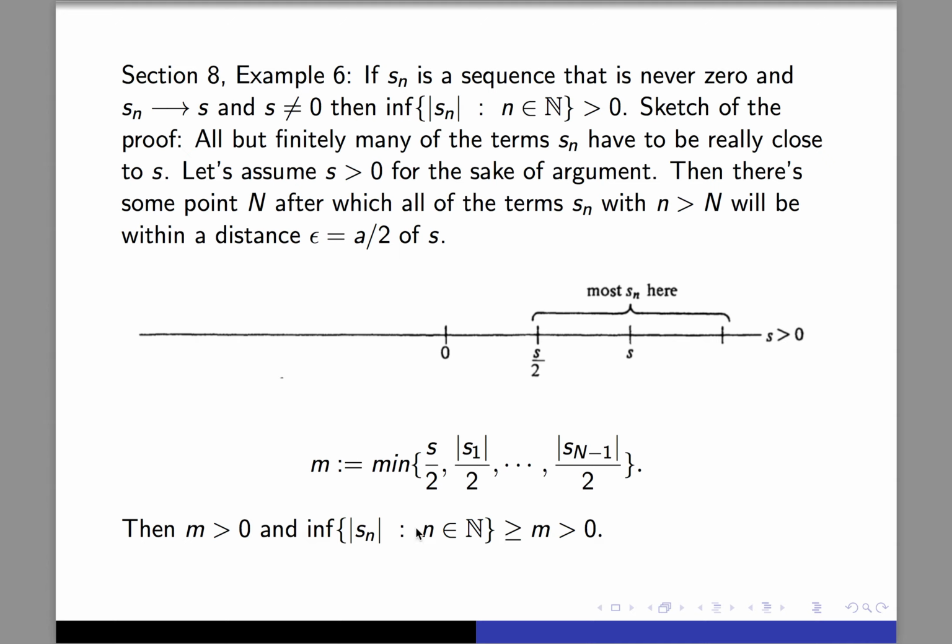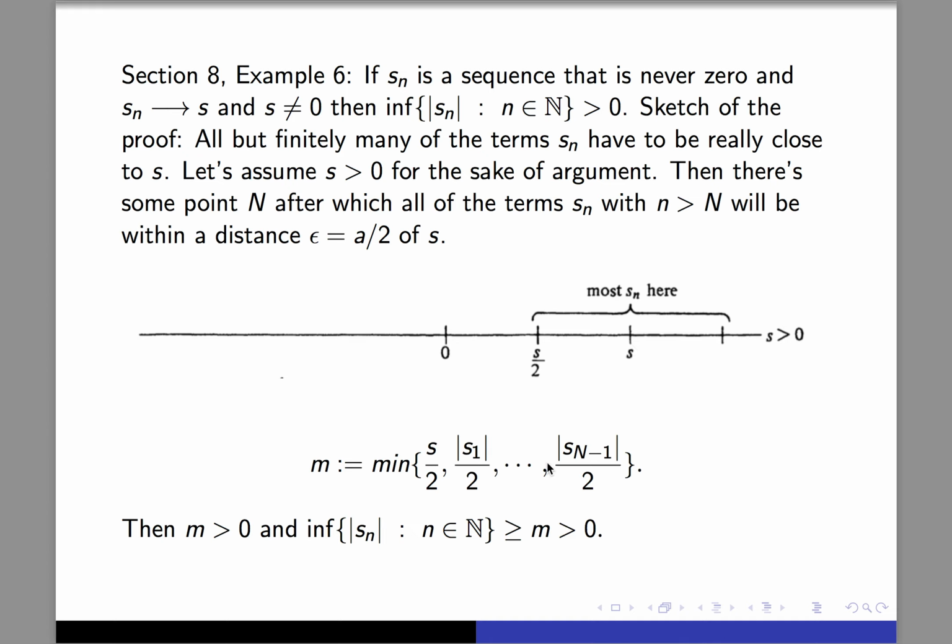So now, if I take the infimum of all Sn, well, let's see, if I look at a term Sn, well, after capital N, all of those terms are going to be in this interval here, right? They're going to be bigger than s over 2.